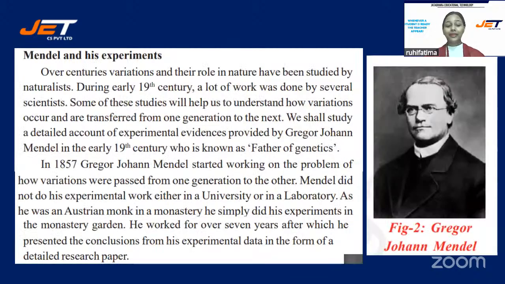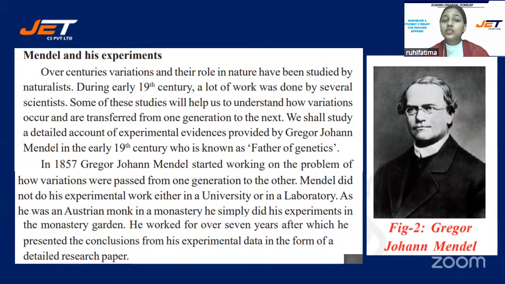Mendel was the scientist who discovered this thing, variation. So what did he do? He conducted an experiment on the pea plant. He selected a few characters and conducted the experiment in the purest form. He conducted his experiment on Pisum sativum, which is the name of the pea plant. Let's discuss that.